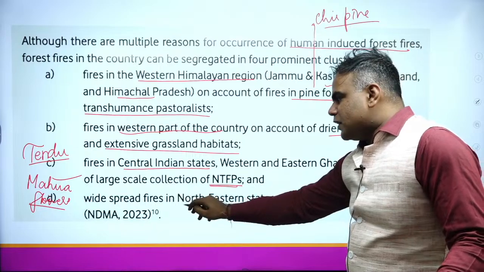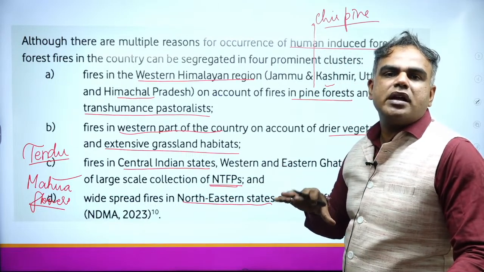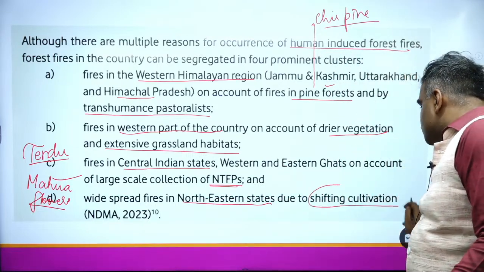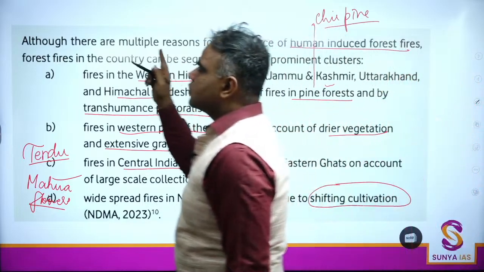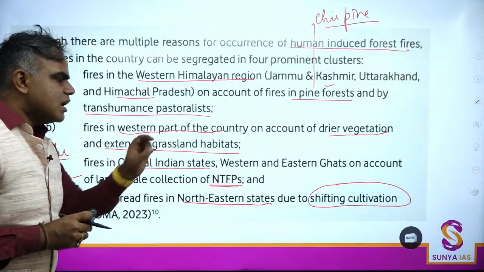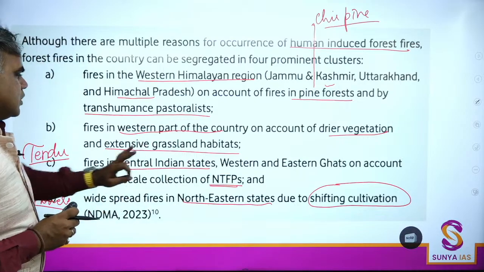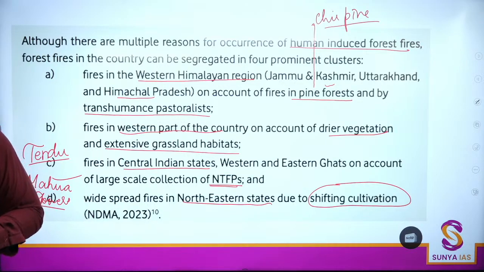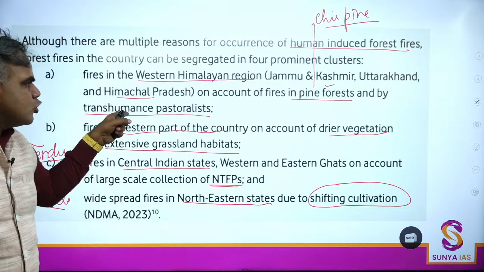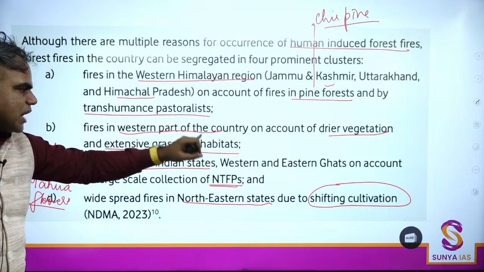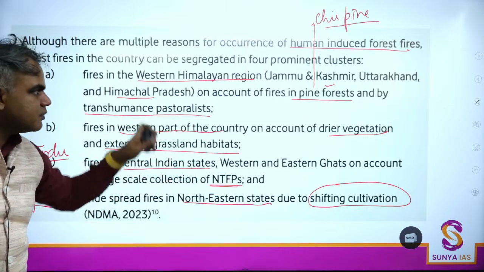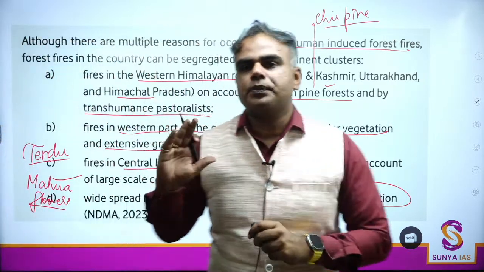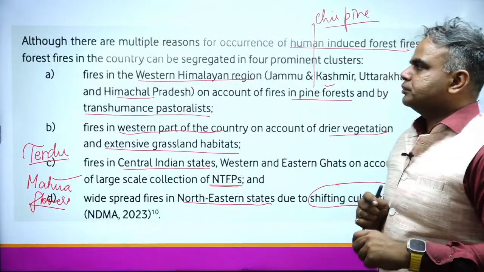Lastly, widespread forest fires in Northeast India. Why in Northeast India? Because of shifting cultivation, jhum cultivation. So this is also something to keep in mind. Shifting and jhum cultivation. So these four are different concepts we have seen. Okay, very good. Some of you are saying Bugyal, very good, Ashwin. Yes, even the Maldari tribes, etc. So transhumance, pine forests, rare vegetation, and we also see NTFPs doing this whole part. So we have to know this exactly as mentioned in the report.